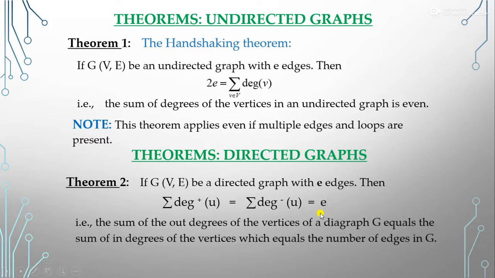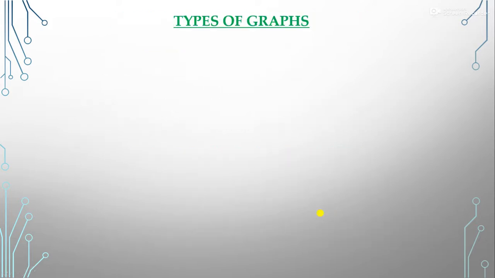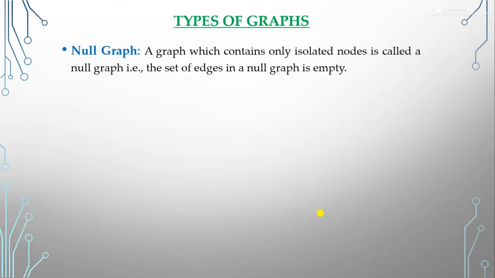Okay? Now come to the types of graphs. The first one is the null graph. So what is the null graph? A graph which contains only isolated nodes is called a null graph. That is, the set of edges in a null graph is empty, meaning no edges are there between the vertices.